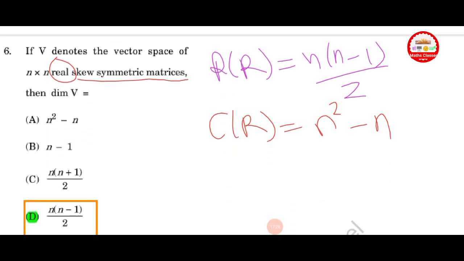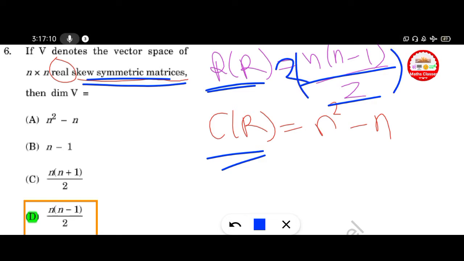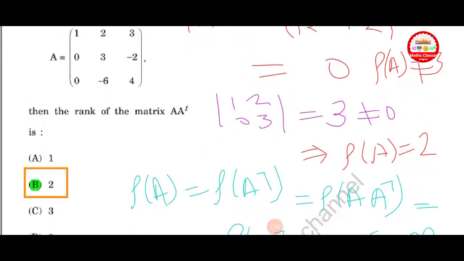Let V denote the vector space of n cross n real skew symmetric matrices. Then what is the dimension of V? What is given here is a skew symmetric matrix. If it is over R, this is the direct formula: for a skew symmetric matrix, n into n minus 1 upon 2. If it is over C, multiply by 2, and finally you get n square minus n. Option D is correct here.